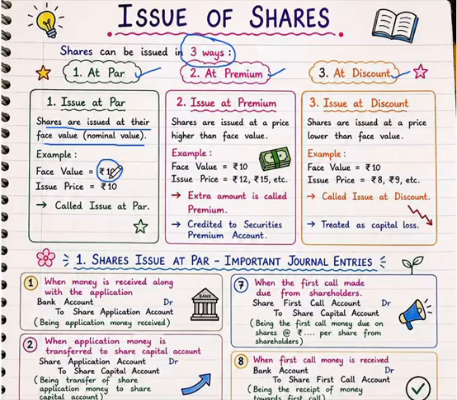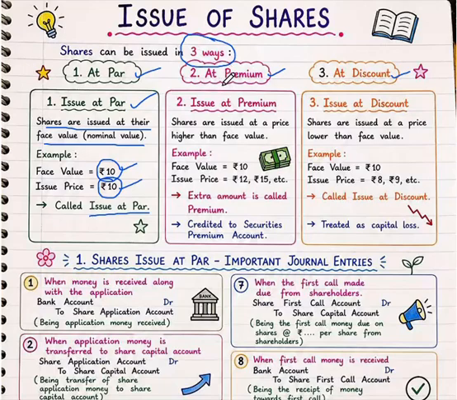In the same way, the company issues their shares to the public at the same price as the face value, which is called an issue at par. The company is also issuing the share at 10 rupees. So this is called a share issue at par.